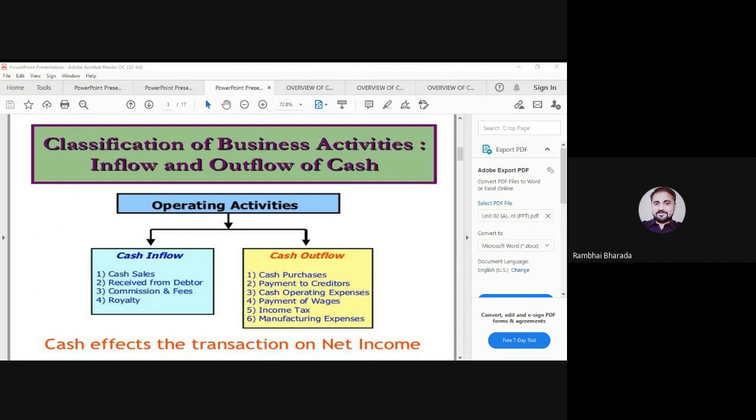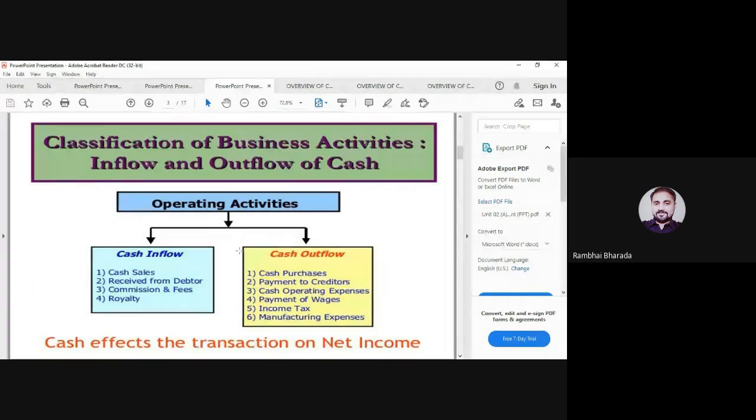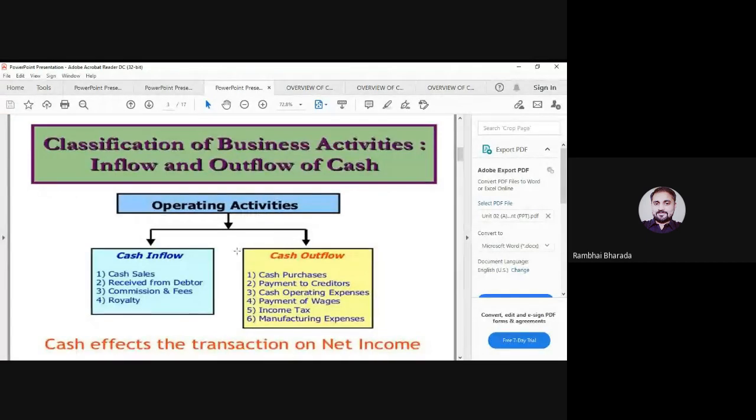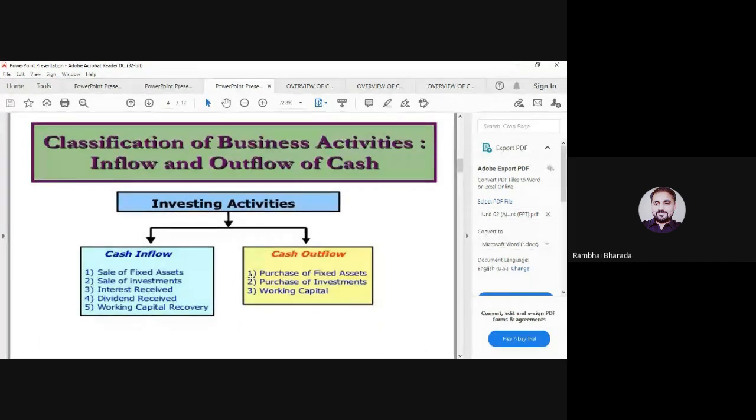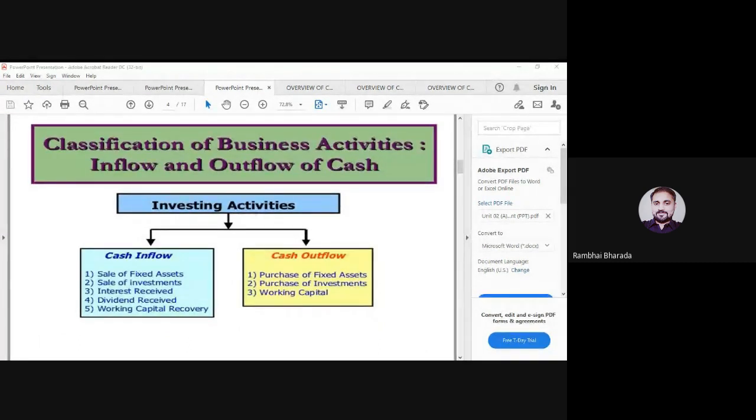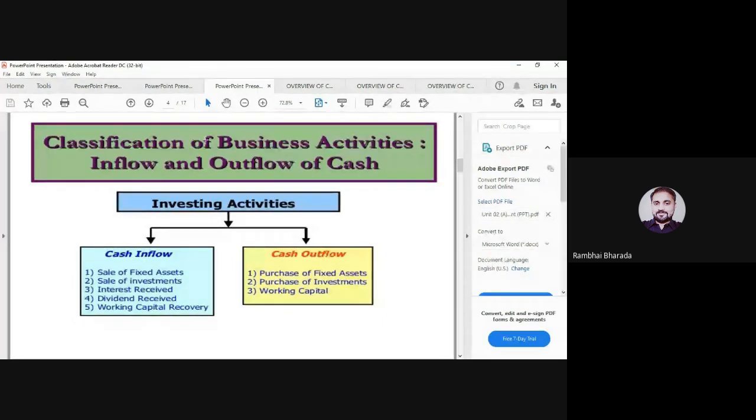So it will be recorded under the operating activities. So please try to remember all the transactions related to operating activities, investing activities and financing activities. Already I have shared this PPT with you. Please read all this. Maybe the question asks that purchase of fixed assets will be recorded under which activity? So it will be recorded under investing.